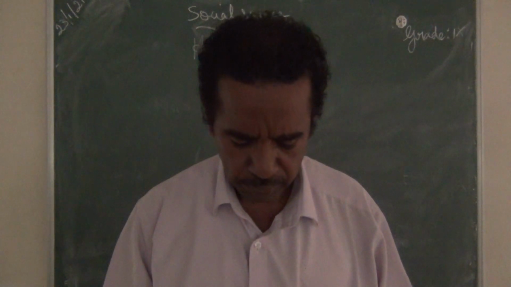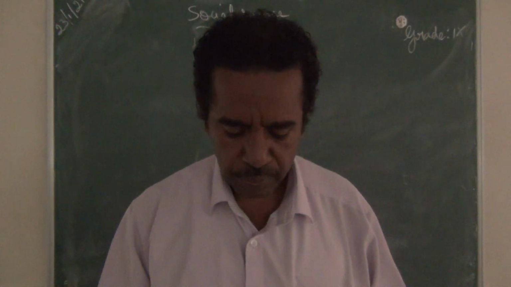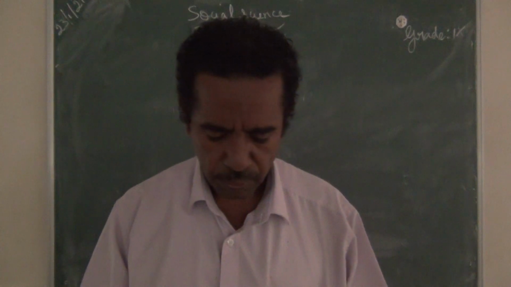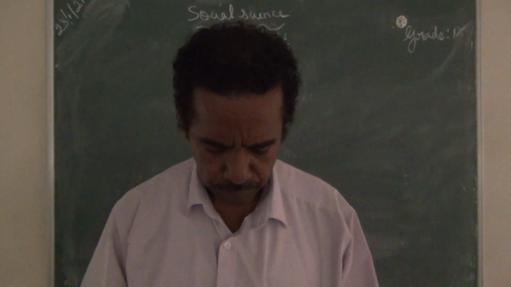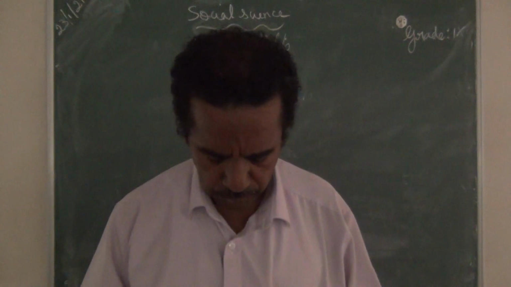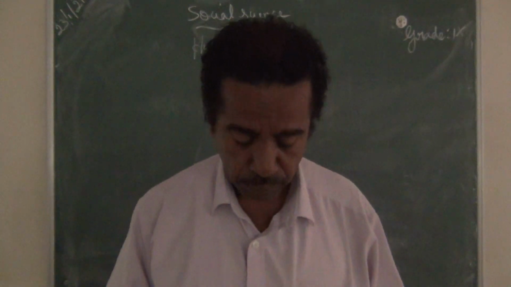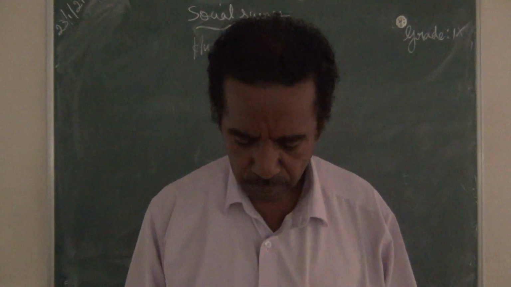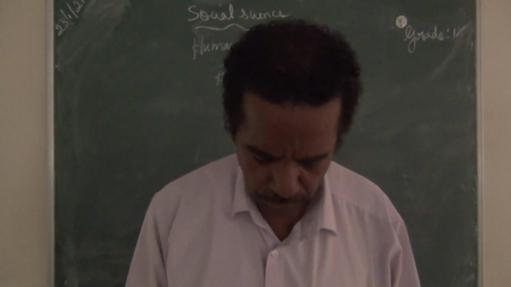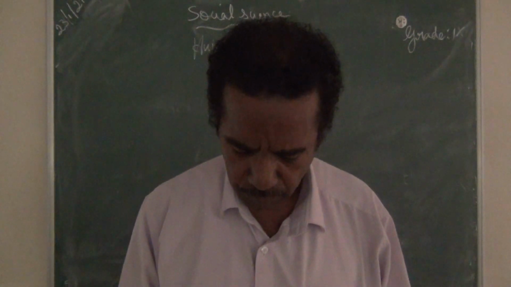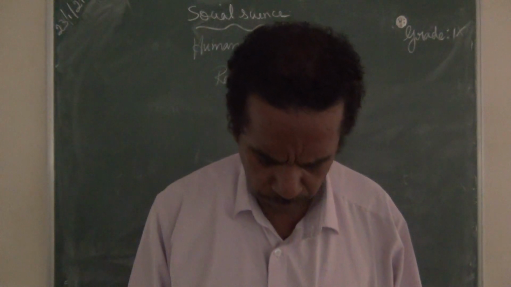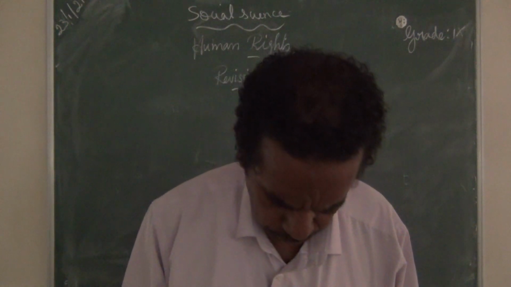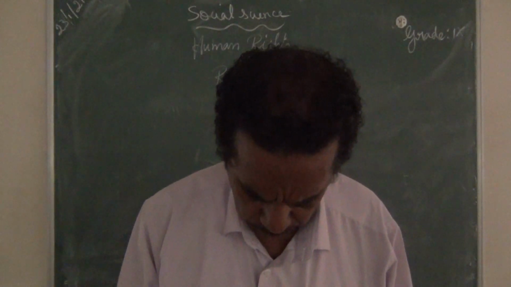Then give short answers. First one, what is human right? That is page number 254, under the heading human rights. We have marked the rights inherent to all human beings, regardless of race, gender, nationality, ethnicity, language, religion, or any other status.